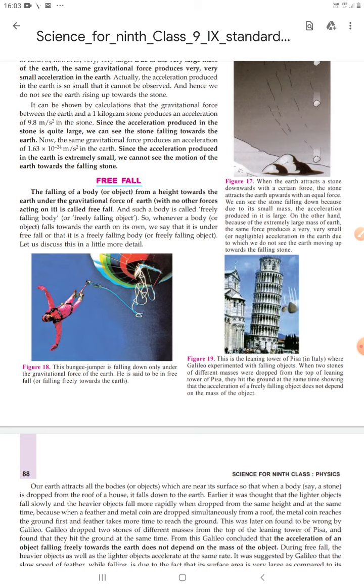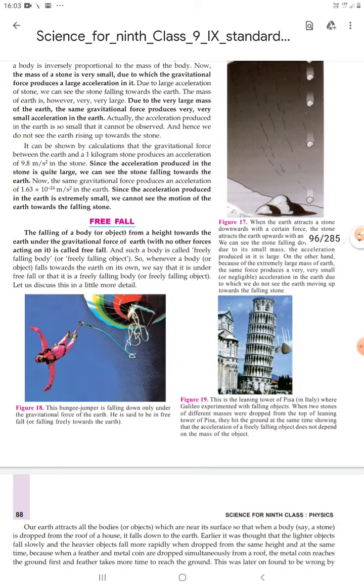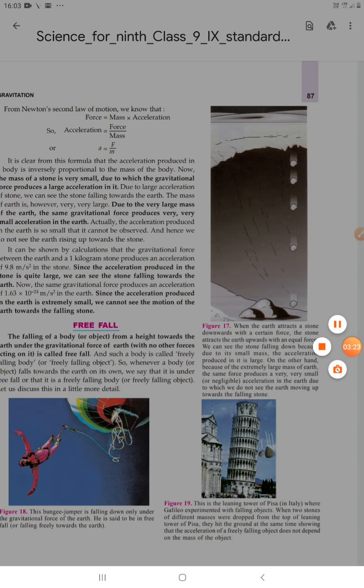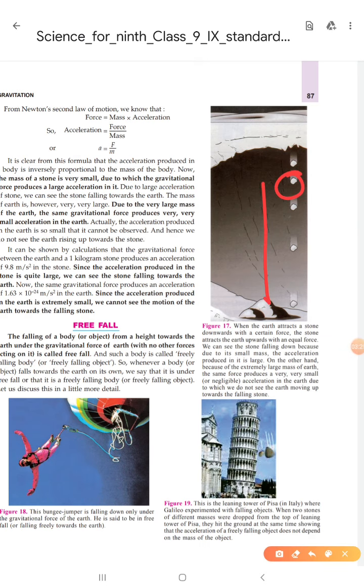But here you should know one thing: in this example, this body is going towards the earth with an acceleration. And what is that acceleration? That acceleration is acceleration due to gravity. If earth is applying only one force, called gravitational force, and the body is going towards the earth only under the influence of gravitational force, then the acceleration of that body is called acceleration due to gravity, denoted by small g.